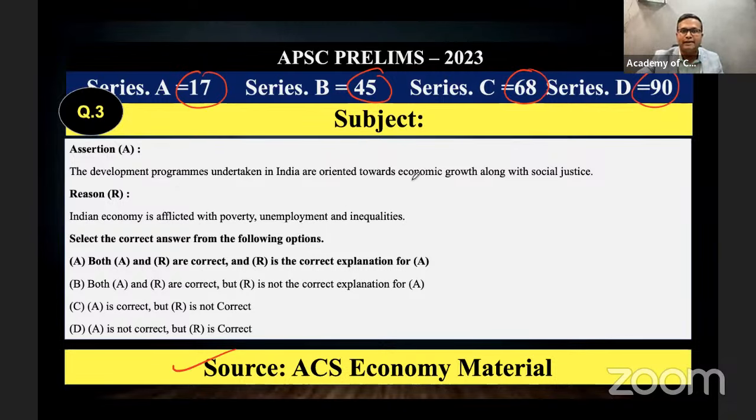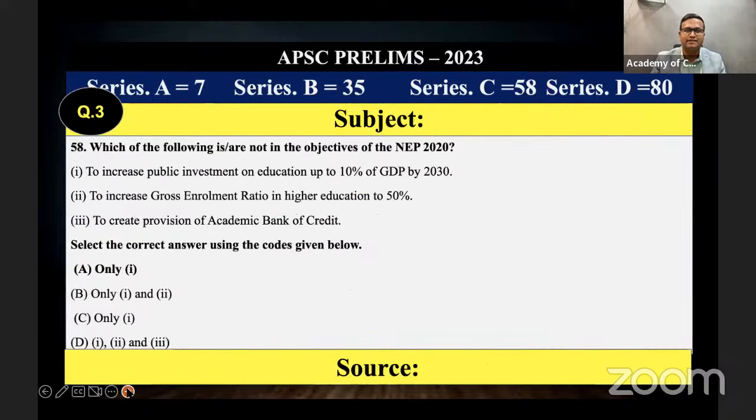Development programs undertaken in India are always oriented towards economic growth along with social justice. Growth along with social justice, we call it development. Then why? Indian economy is afflicted with poverty, unemployment, and inequalities. Here both are correct, and the second one, R, is the correct explanation of A. Option A is the correct answer.